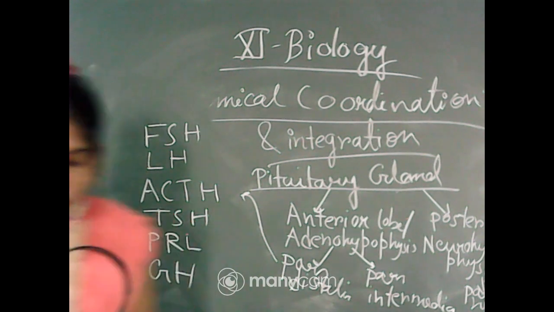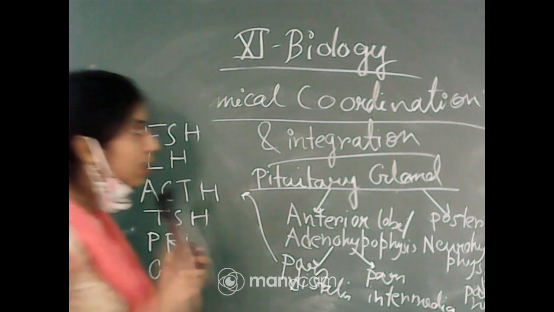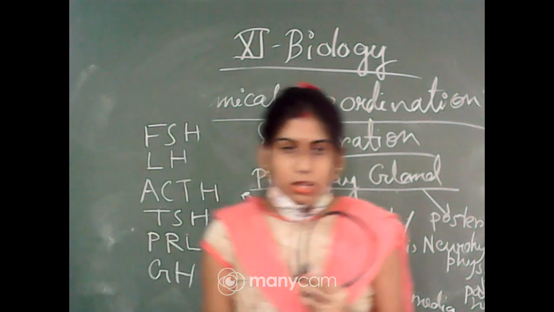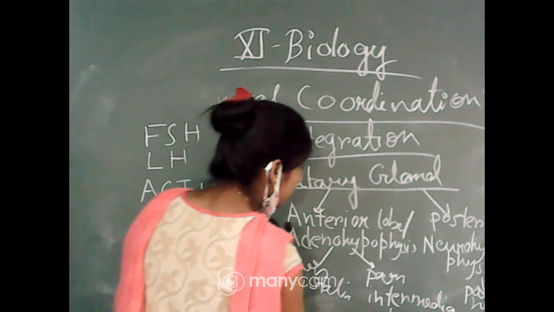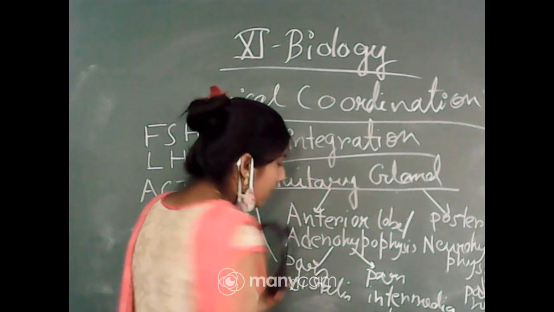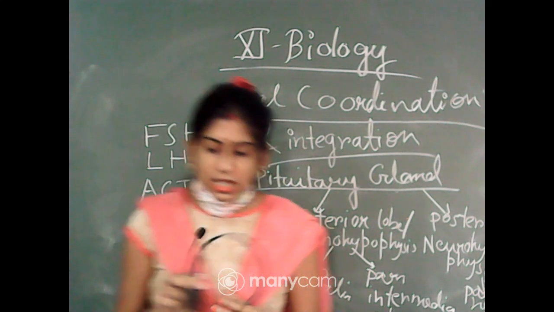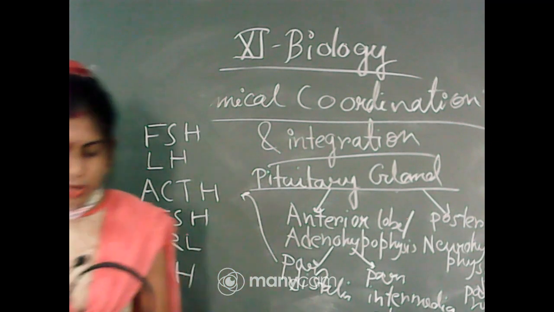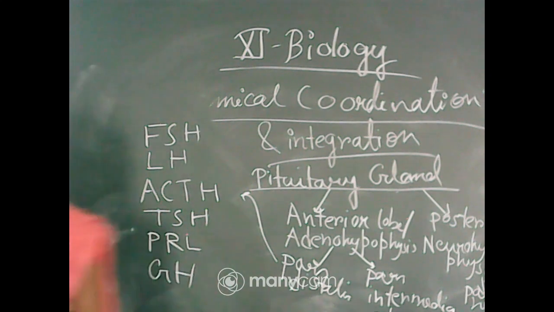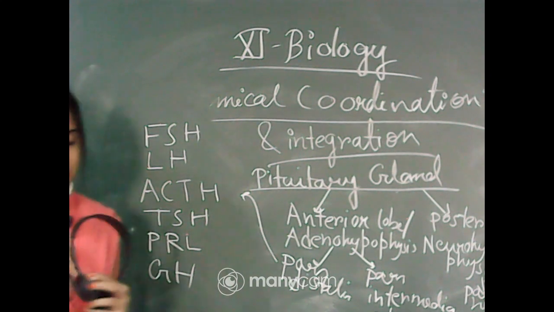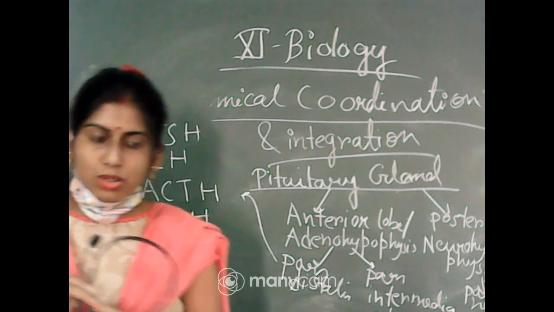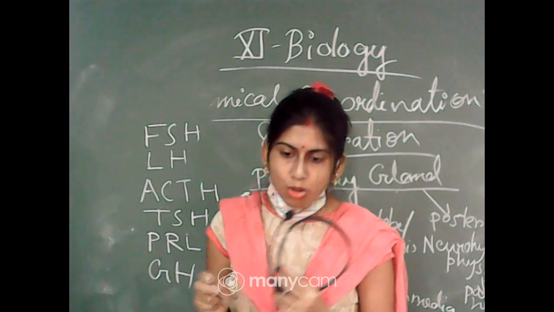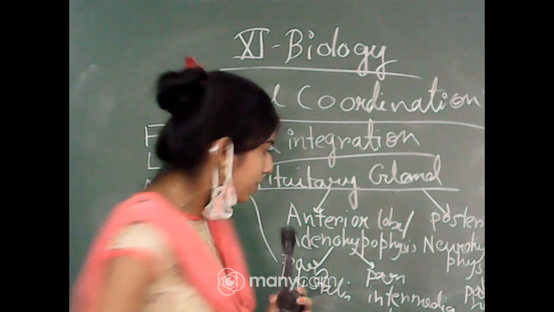The next one is pars intermedia. Pars intermedia secretes only one hormone, melanocyte stimulating hormone, and its short form is MSH: M for melanocyte, S for stimulating, H for hormone. And the last one is the neurohypophysis, whose part is called pars nervosa, also called the posterior pituitary. It releases only two hormones, oxytocin and vasopressin.